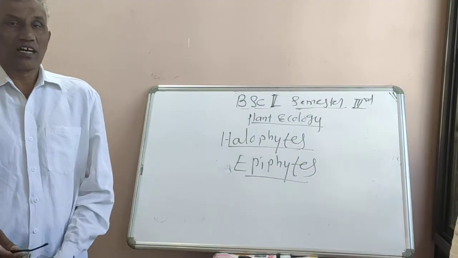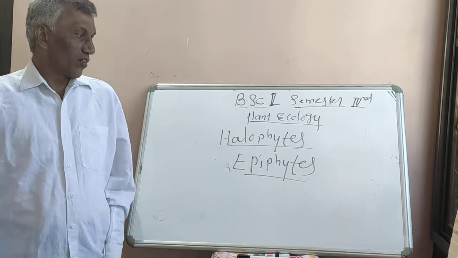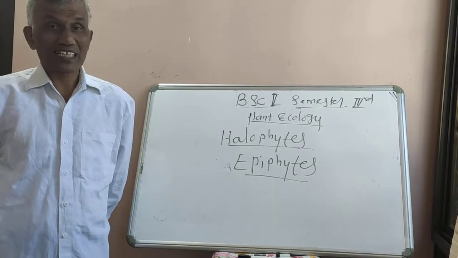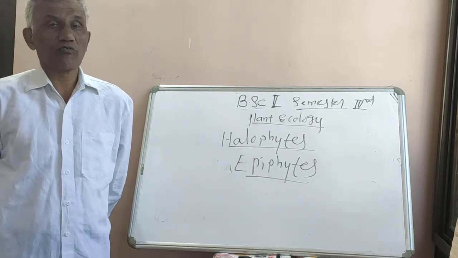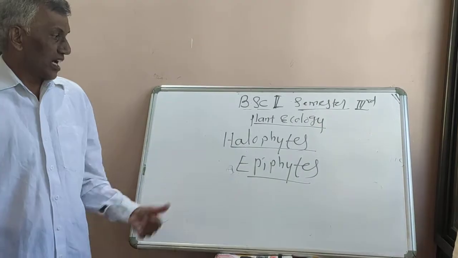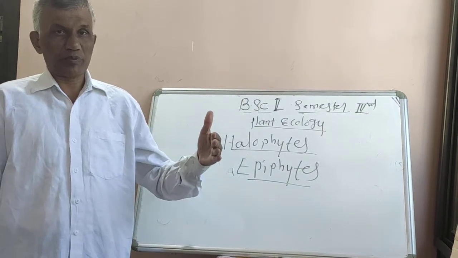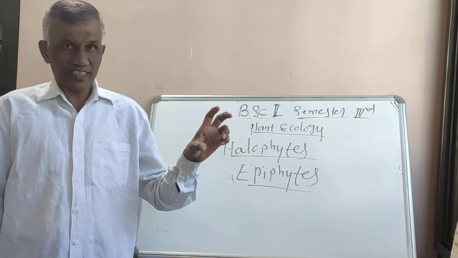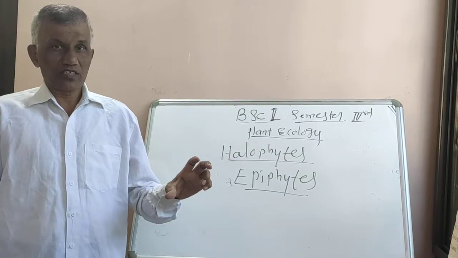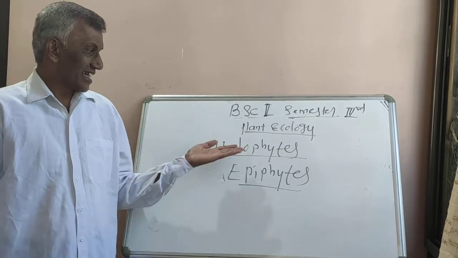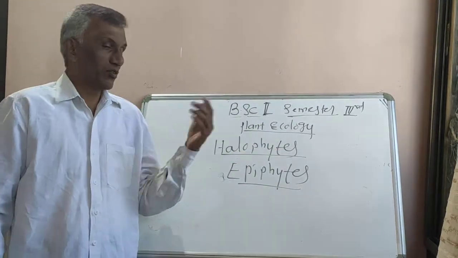While discussing the anatomical adaptation of halophytes, you have to describe the TS of roots, both of the normal taproot system as well as pneumatophores. What type of epidermis is there? What is the cortex? What is the endodermis? What type of vascular bundles are there in the roots and stem of halophytes?